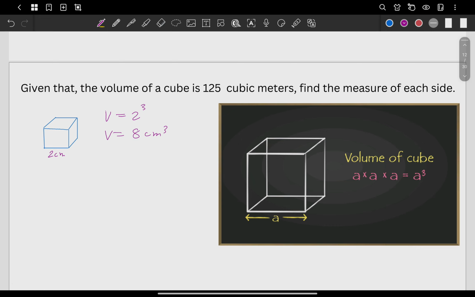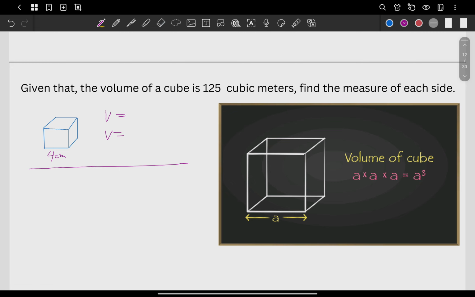Now, let's say that your side here is not 2. Let's change the values. Let's say it's 4 centimeters.